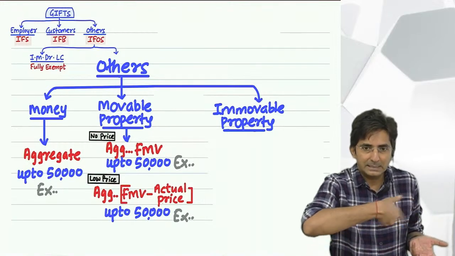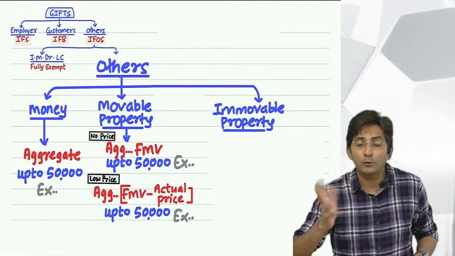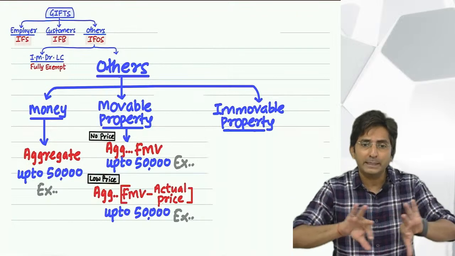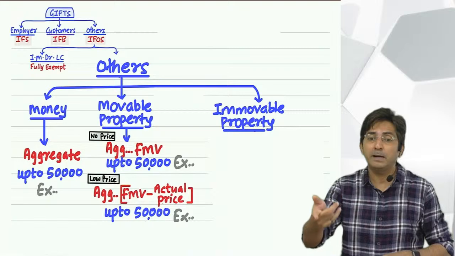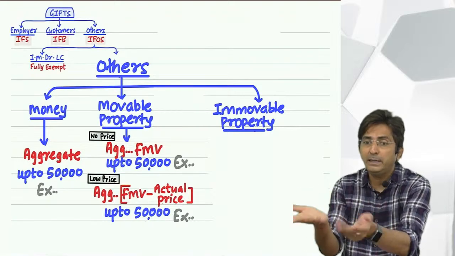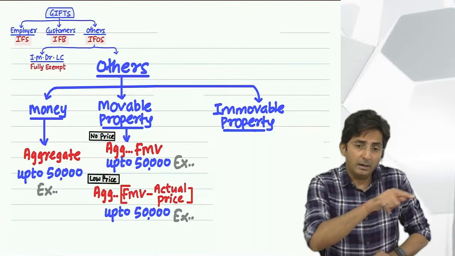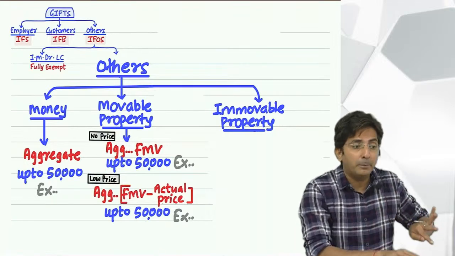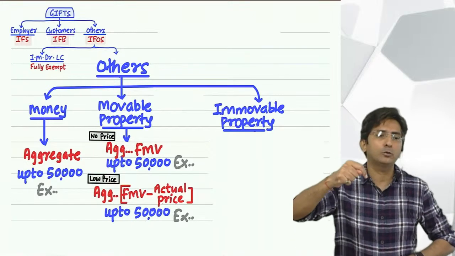So this is a transaction of low price, and the previous transaction was for no price. Will you combine or keep separate? Separate. And if you see separately, in my first transaction he gave me gold completely free, 45,000, so it is less than 50,000, exempt. And her transaction should be kept separate because it is low price. That's what I meant to say.